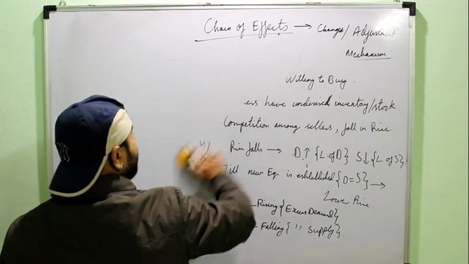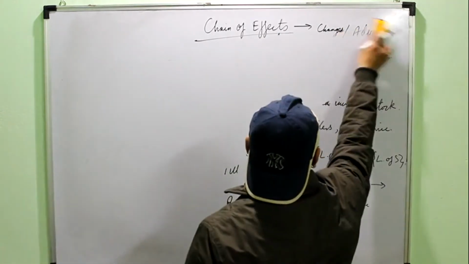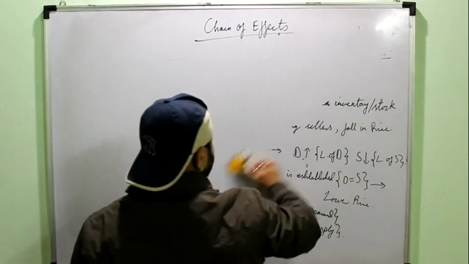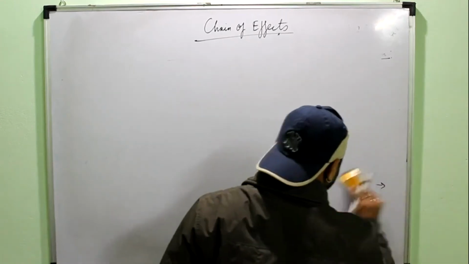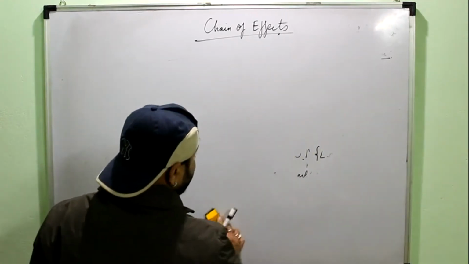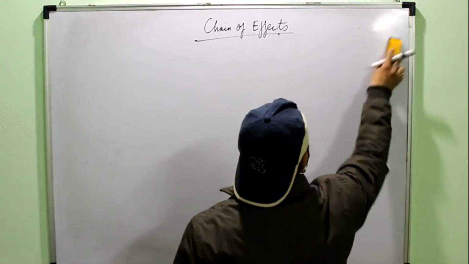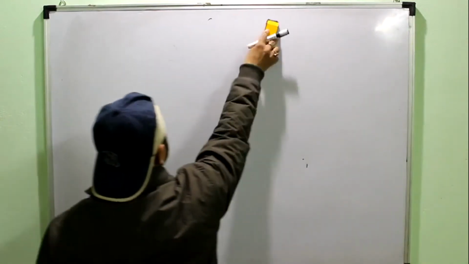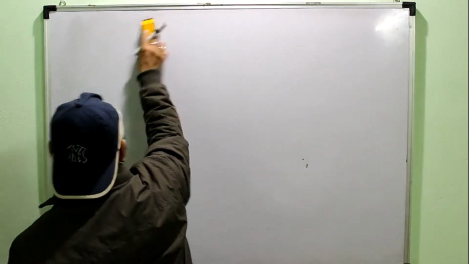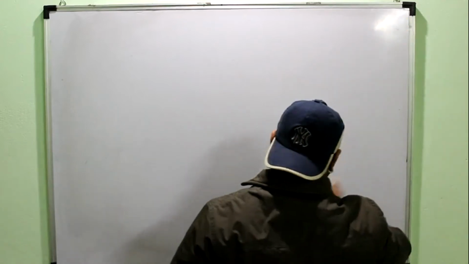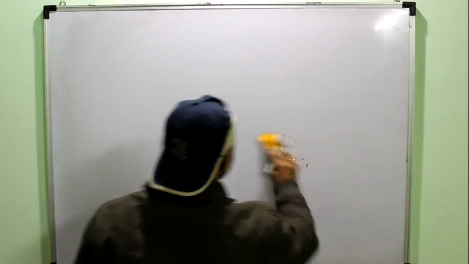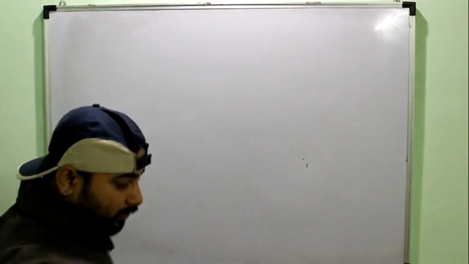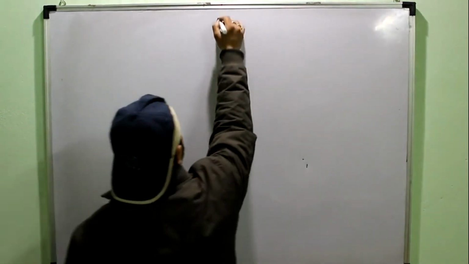Okay, now we will move on to the discussion regarding the regulated markets. See, whatever we have done, these chains of effects, they can take place in the free market. Yesterday also I told you, free market is a market where there is no government intervention. But there are certain markets where the government also intervenes in between, and those types of markets are known as regulated markets.